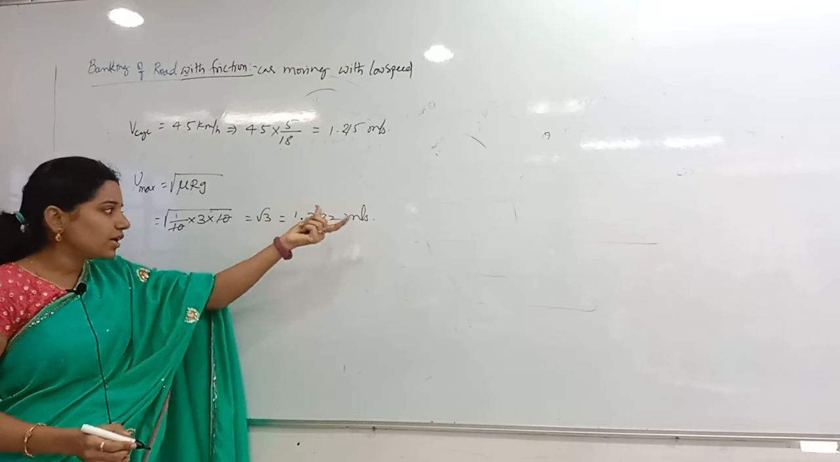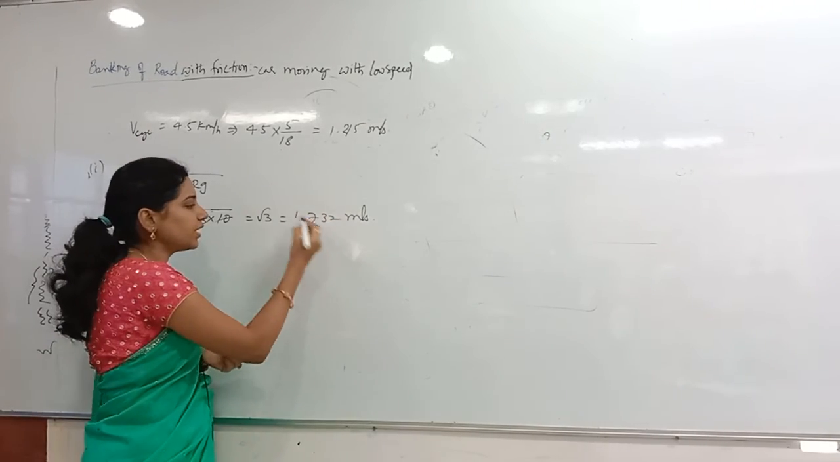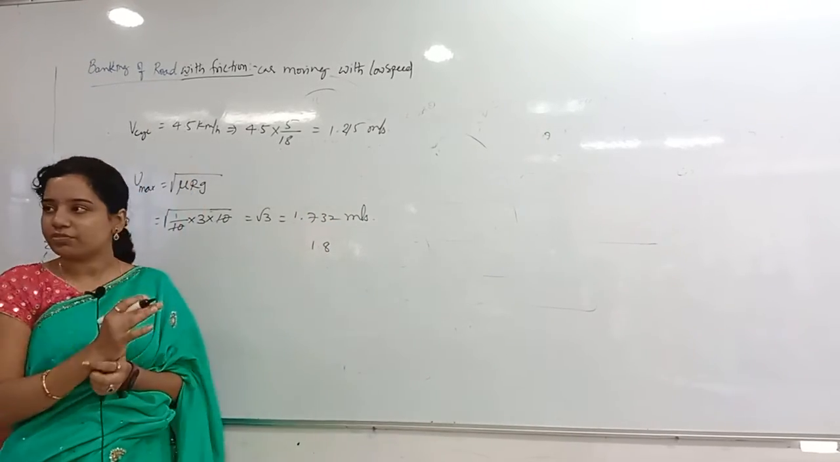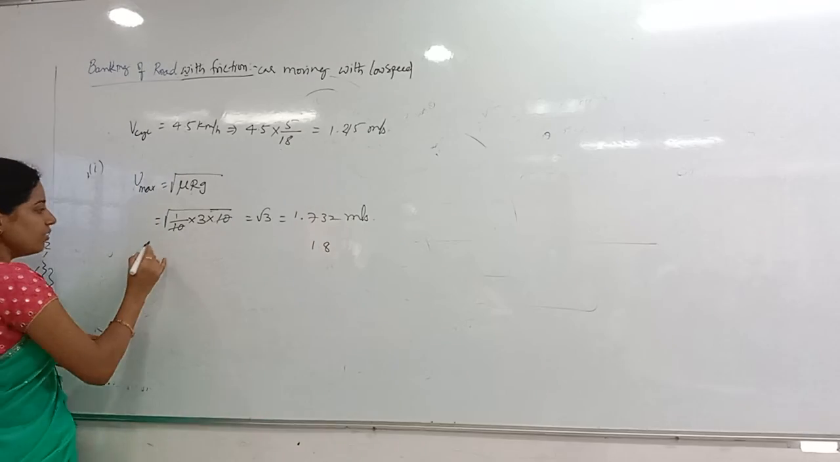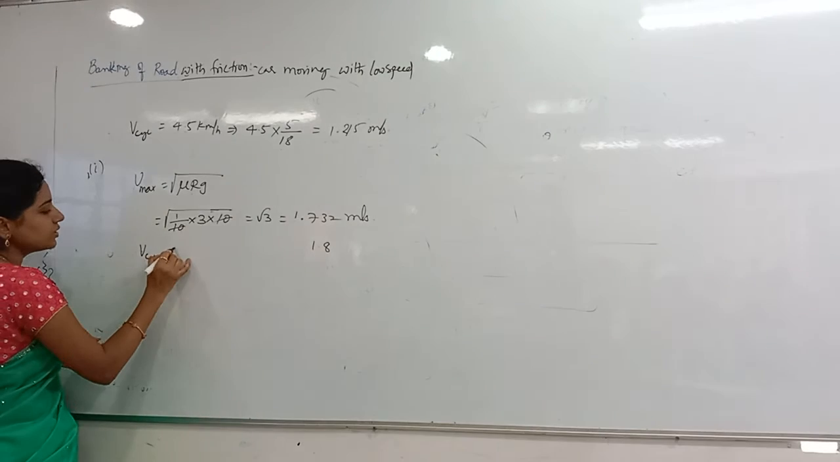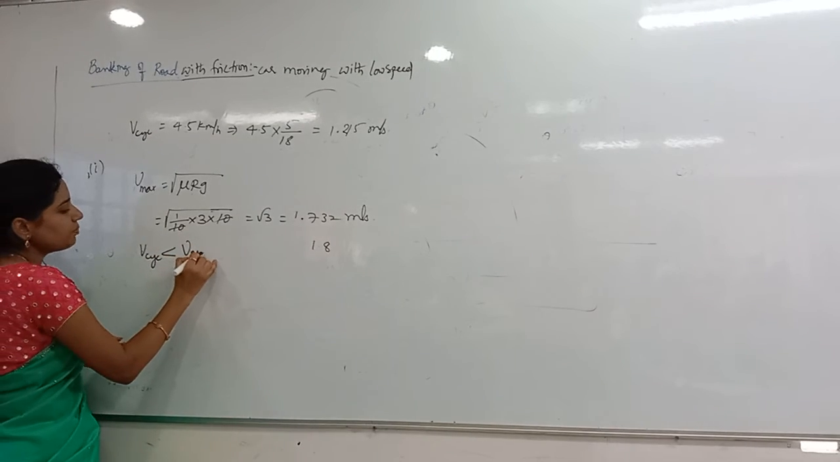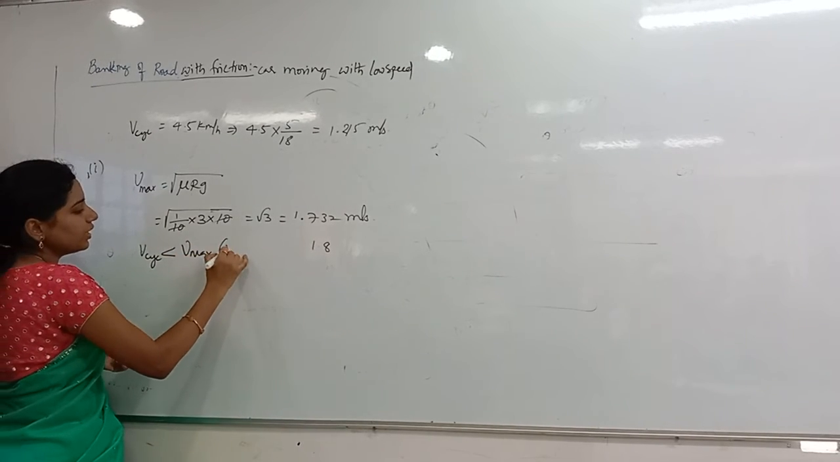After this velocity, whenever he increases his speed, at least 1.8 also, he will skid off. So below that, what happens? He will be safe only. So the velocity of the cyclist is less than the maximum possible velocity, so he will not slip.